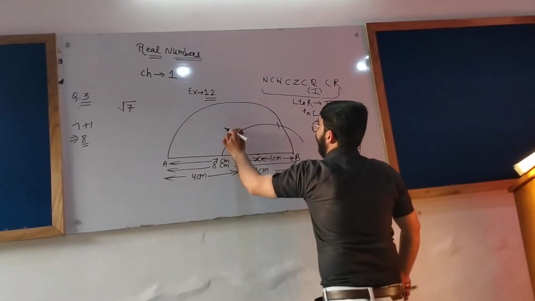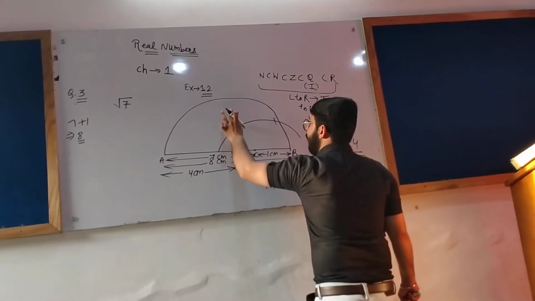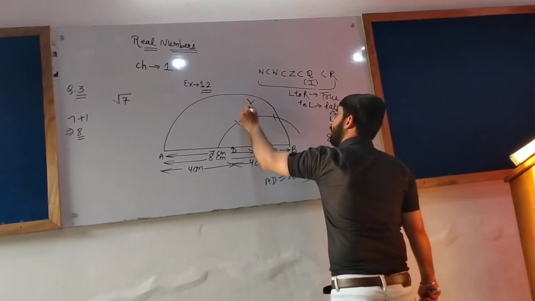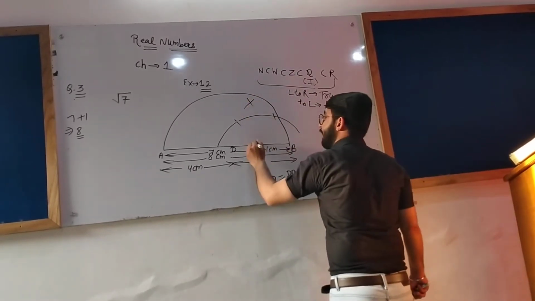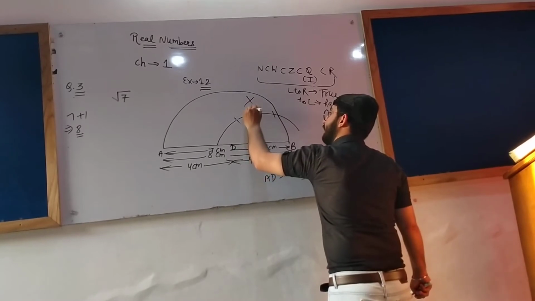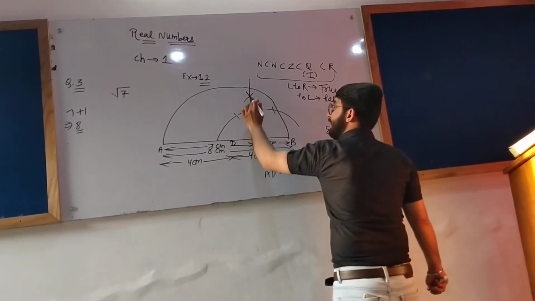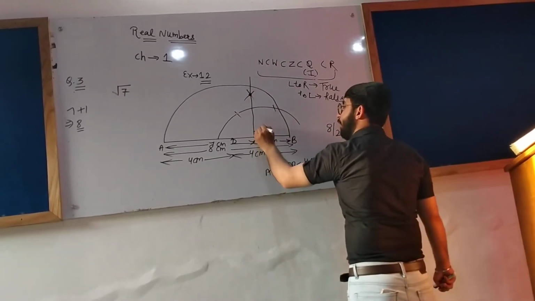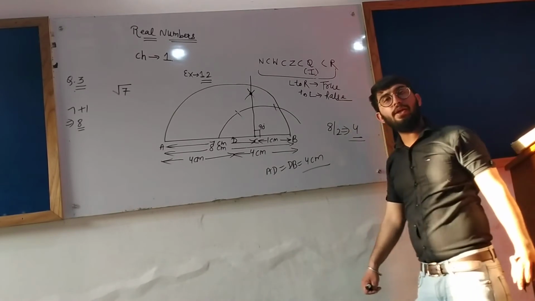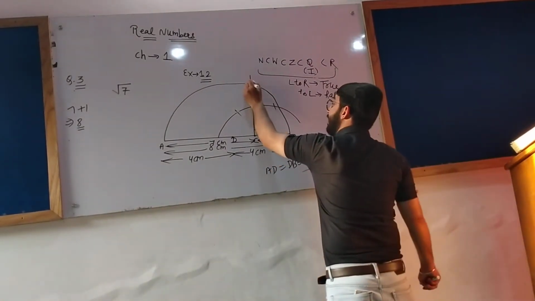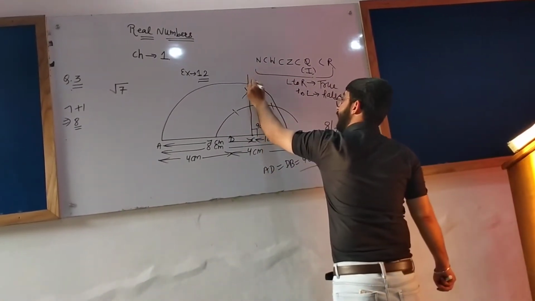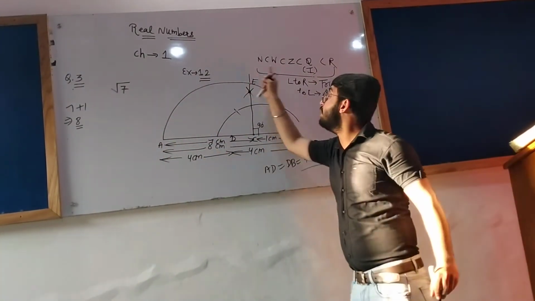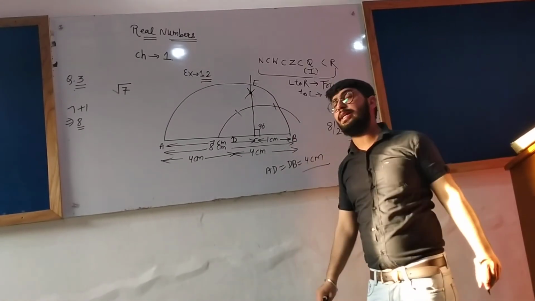So what will I do? I will draw one arc from 60 degree and a second arc from 120 degree, and I will cut it. When I join this from point C, the 90 degree angle will be drawn. Let the point where this 90 degree angle cuts the semicircle be point E.